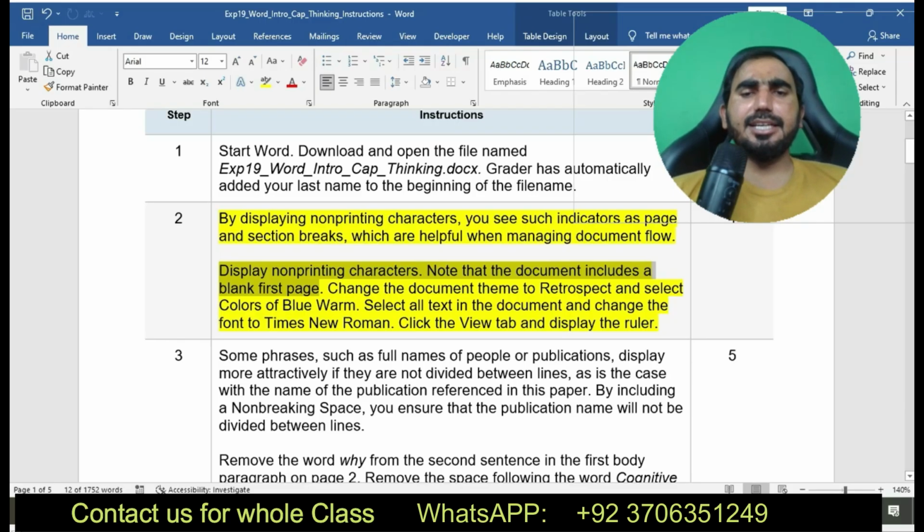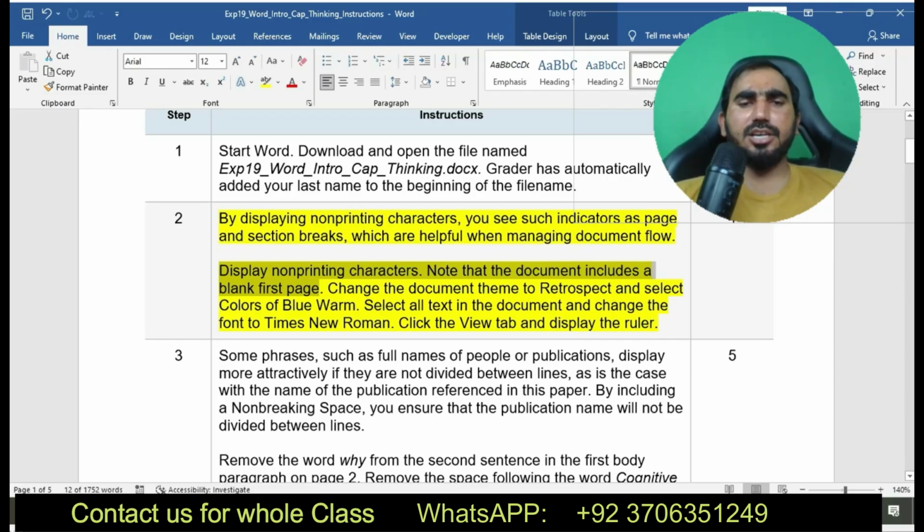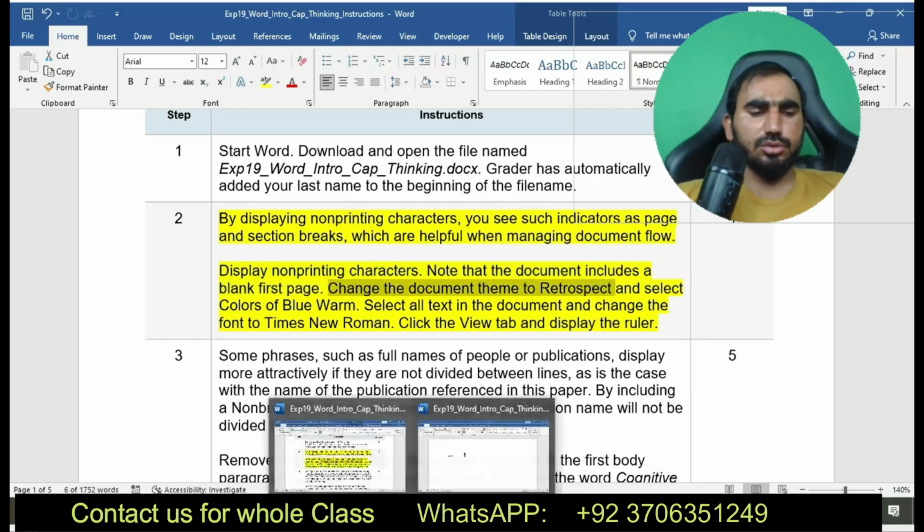Display non-printing characters. Note the document includes a blank first page. Change the document theme to Retrospect and then select the color blue warm. Select all text in the document and change the font to Times New Roman. Click the View tab and display the ruler. Here you can see I am going to solve this one.